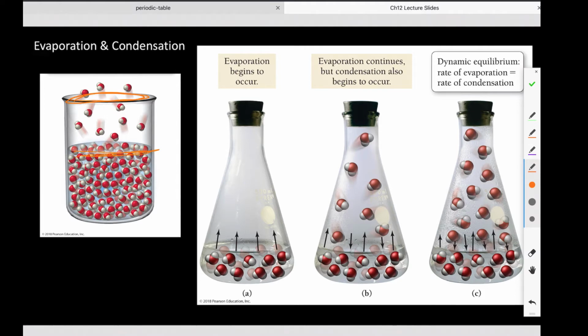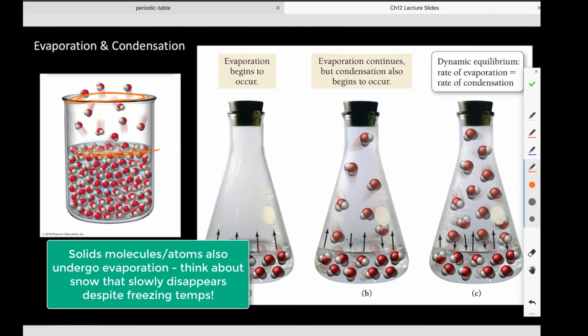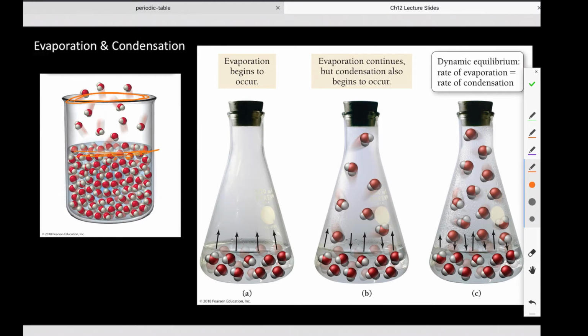Meaning that even at room temp, even at freezing, or just above freezing, because that's the only time it would be liquid, some of these molecules have enough kinetic energy that they are able to escape the liquid phase. So they are able to overcome the attractions between each other such that they have enough energy to go into the gaseous phase. And those molecules leave, and because the vessel is open, they are able to escape, become part of the atmosphere, and not come back.